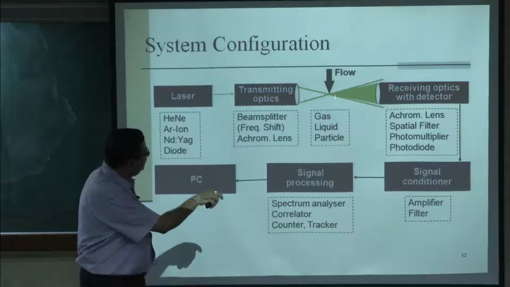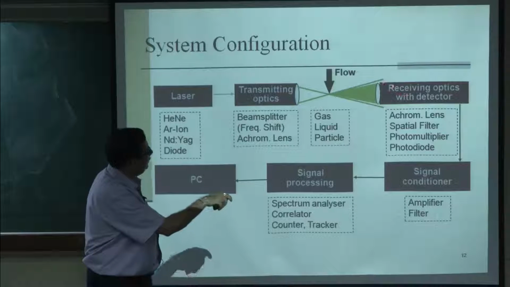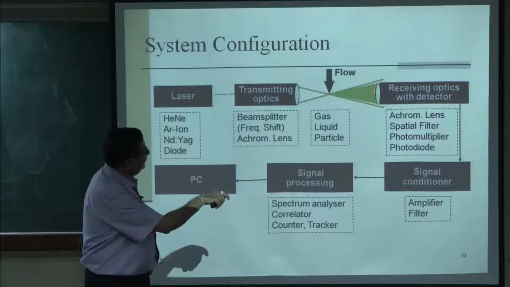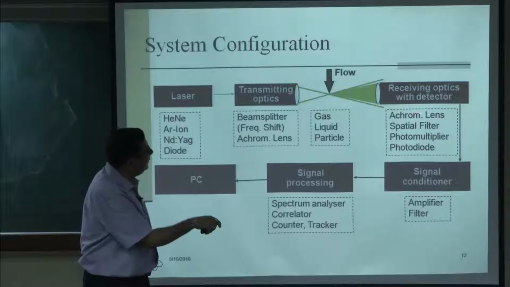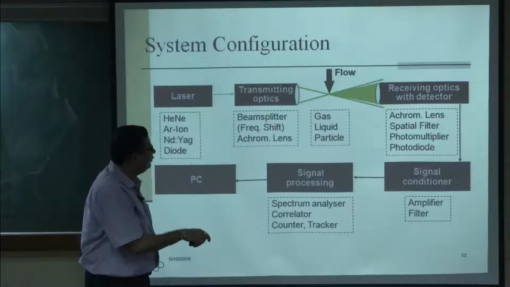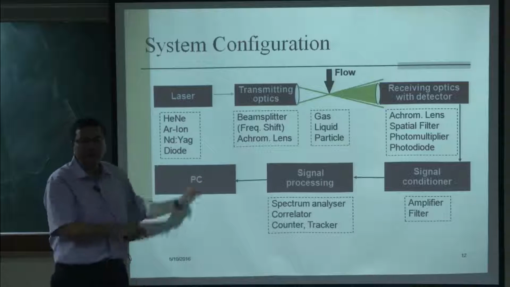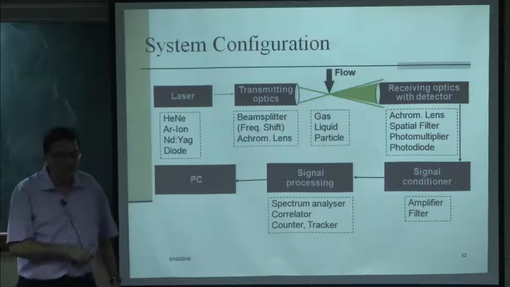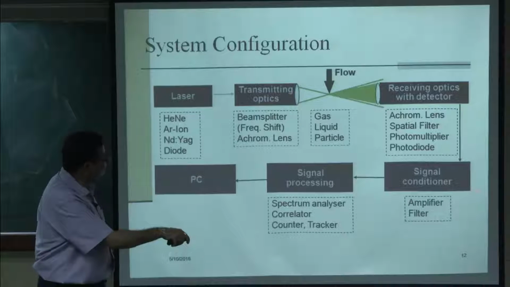Here the light gets reflected and this is the receiving optics. The receiving optic is essentially a lens again to get the light in. Then we have a special filter, then a photomultiplier and photodiode for measuring the intensity of the light that is going through. Now, this measured light is passed through a signal conditioner.